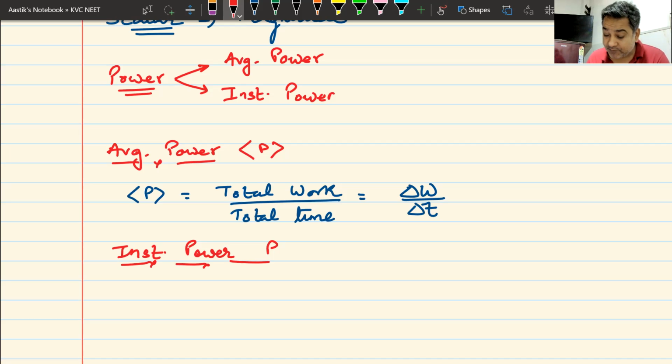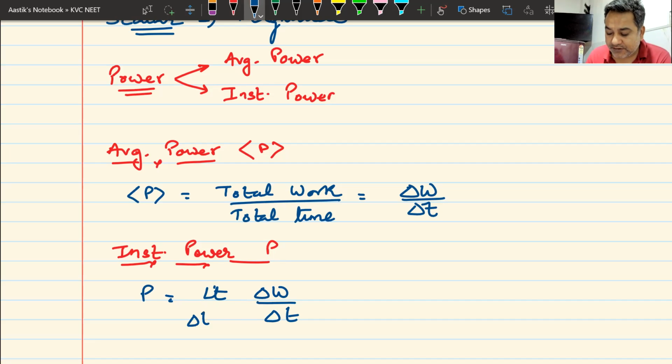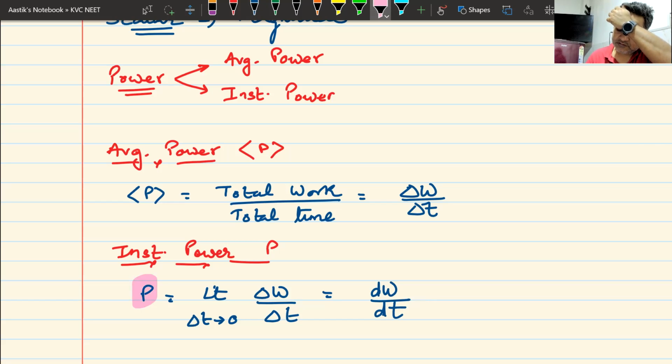What is instantaneous power? Instantaneous power will be delta W by delta T, but the limit of delta T would be tending towards 0. Instead of writing it in such a complicated form, I can simply write it as dW by dt, the rate at which work is done. Instantaneous power P becomes dW by dt.